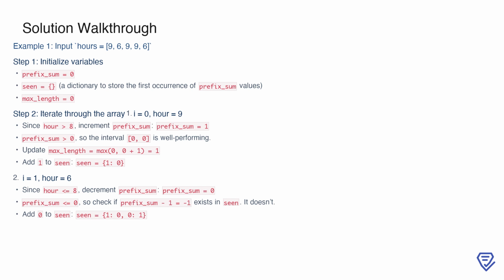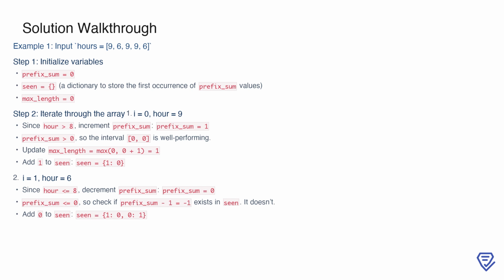At index 0, the hour is 9, which is greater than 8. This means it's a tiring day, so we increment prefix_sum to 1. Since prefix_sum is greater than 0, it indicates that the interval [0, 0] is well-performing, and we update max_length to 1. We then add this prefix_sum value of 1 to the seen dictionary with its index, resulting in seen equals {1: 0}. Moving to index 1, the hour is 6, which is less than or equal to 8.